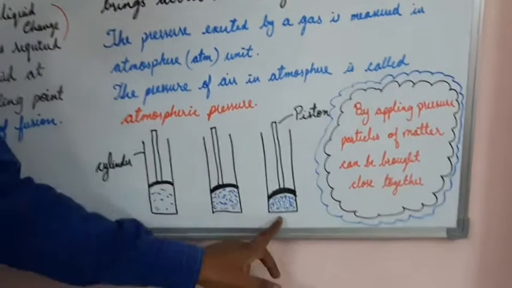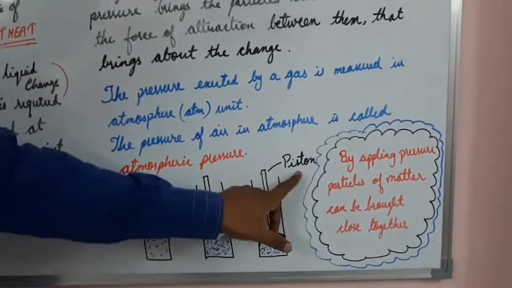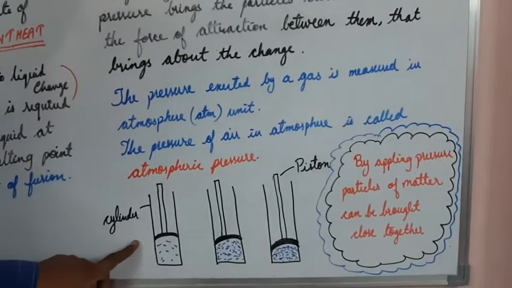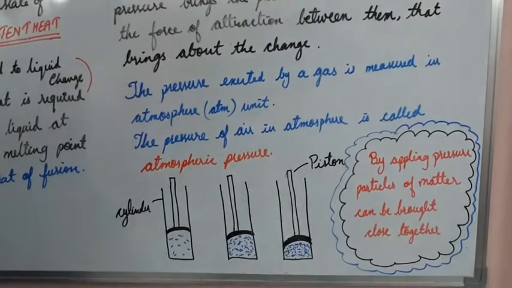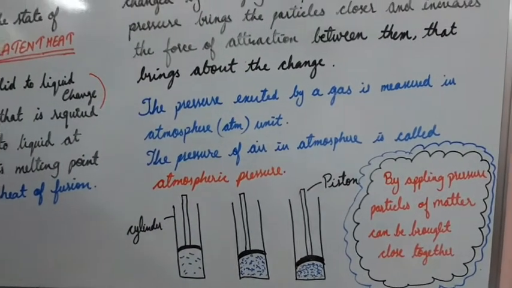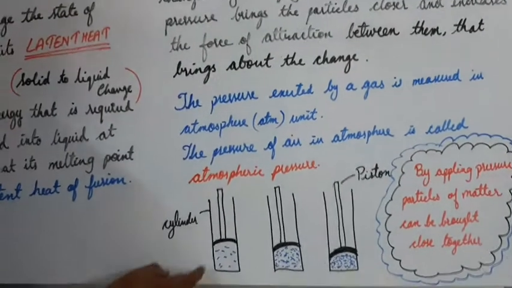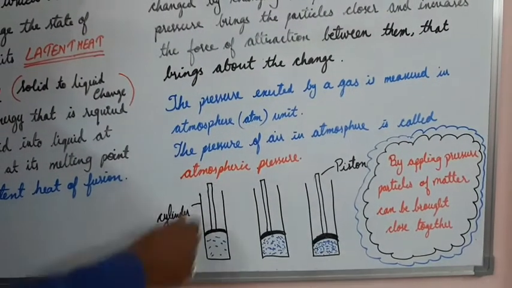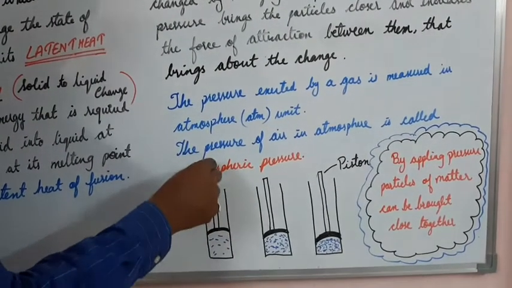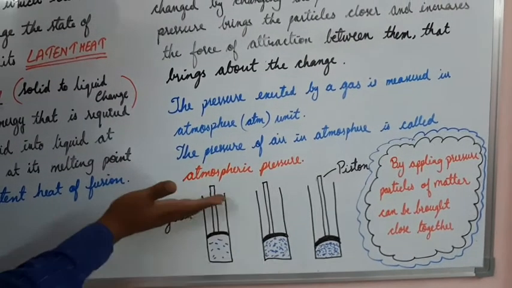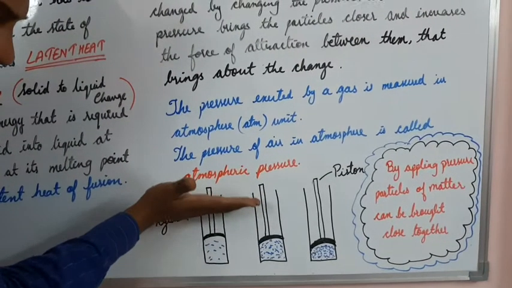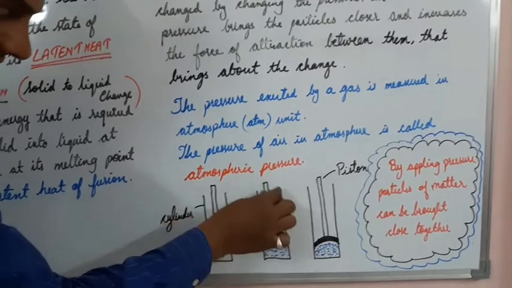See children, here I have taken a cylinder and a piston. Here are the particles of the air. I insert the piston inside the cylinder. So what happens? All the particles are getting close to each other.